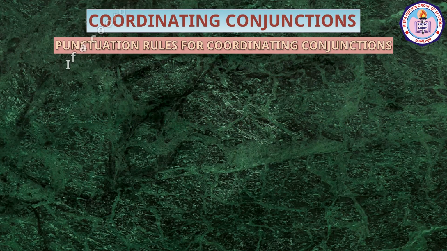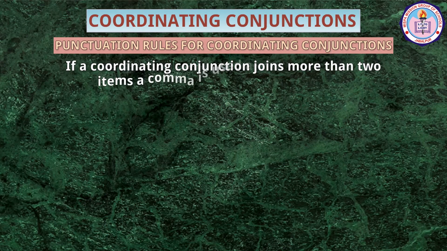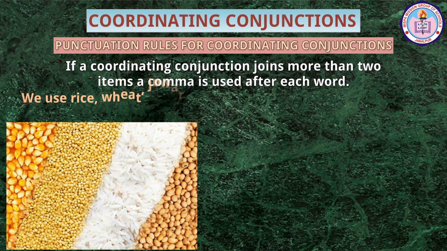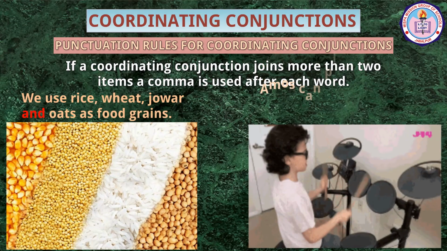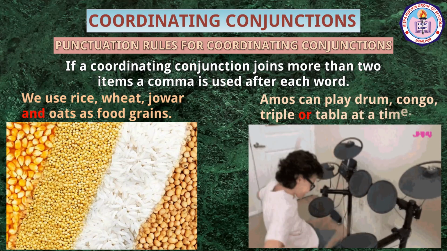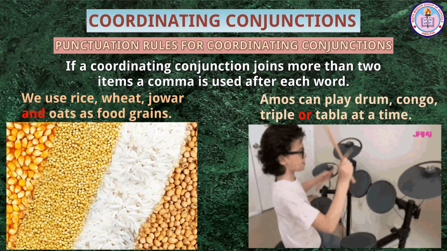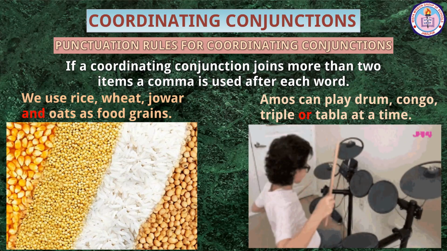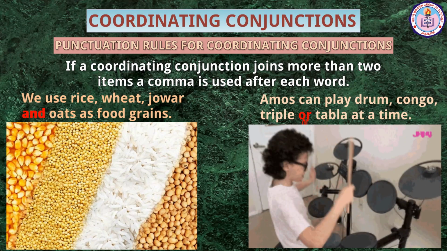If a coordinating conjunction joins more than two items, a comma is used after each word. For example, we use rice, wheat, jar, and oats as food grains. Amos can play drum, congo, triple, or tabla at a time. Here you see commas after each word, including the word before the conjunctions and or.